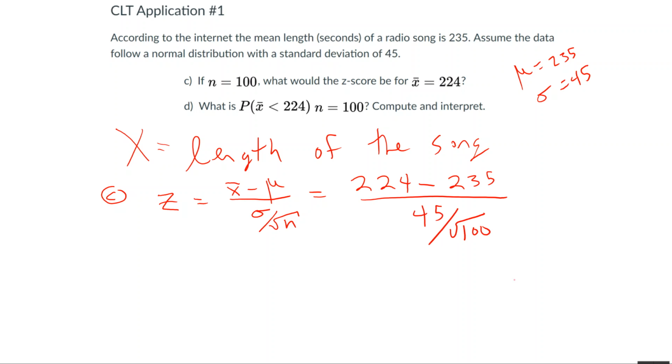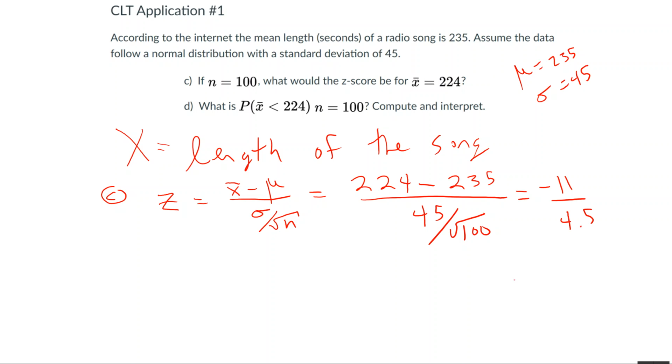And this equals negative 11 over 4.5, which means that the standard deviation in the sampling distribution of sample means when n equals 100 is 4.5 seconds, because we're talking about seconds here.